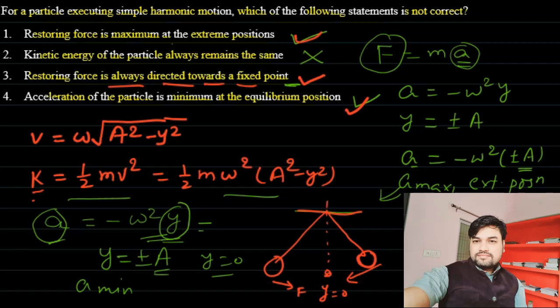So for a particle executing simple harmonic motion, the not correct option is option 2. The second option is the correct answer to this question.